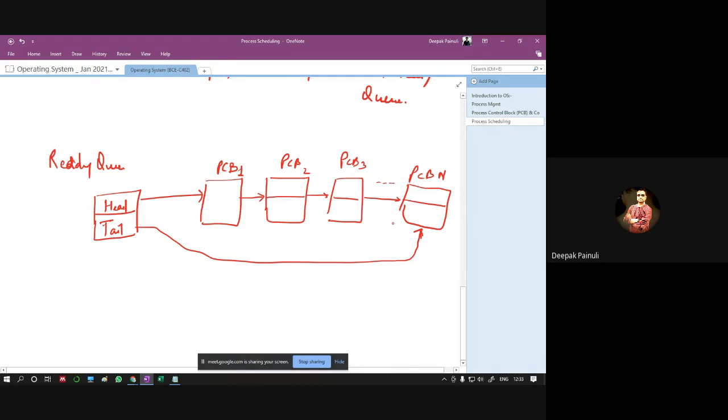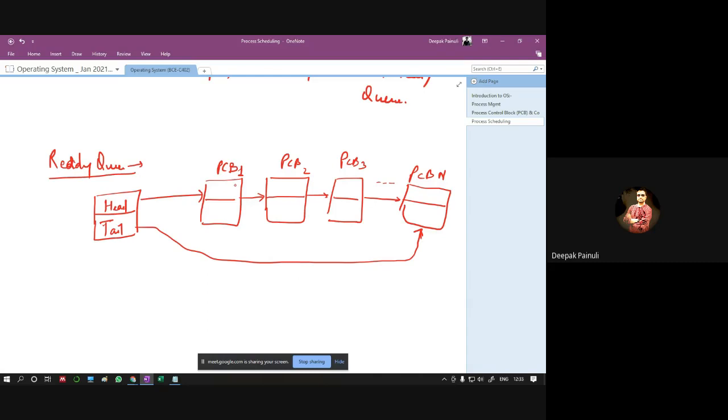We can view the logical view of the ready queue like this: it will have a head and tail, and the head pointer looks like a linked list. The head pointer points to the first PCB, the first PCB's pointer points to the second PCB, then the third PCB, like that, and the last PCB pointer points to the tail, right?